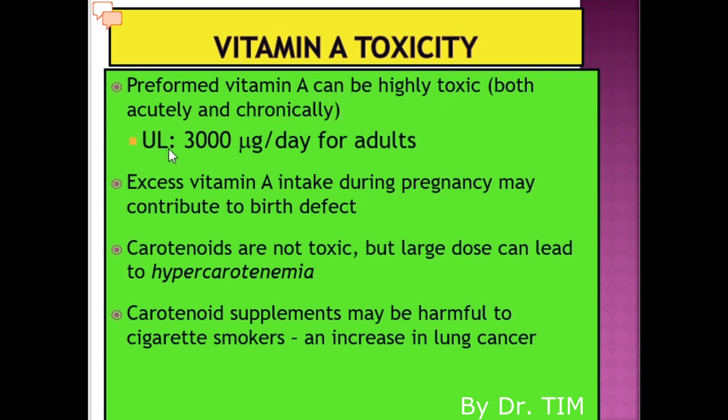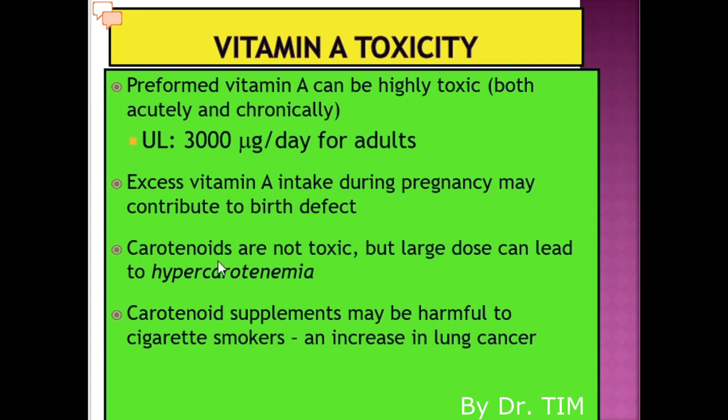The upper limit, the maximum level of vitamin A intake for adults, is 3000 microgram per day. Excess vitamin A intake during pregnancy may contribute to birth defects.